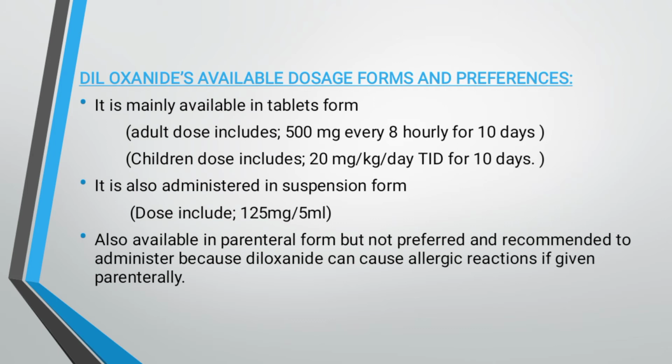It is also administered in suspension form. The dose is 125 mg per 5 ml. Suspension form is basically recommended for children, because it is more convenient for children to take the suspension form of the drug as compared to the tablet form. And thirdly, it is also available in parenteral form, but it is not preferred or recommended to administer because diloxanide can cause allergic reactions if given parenterally.